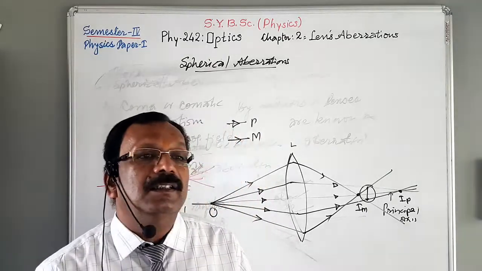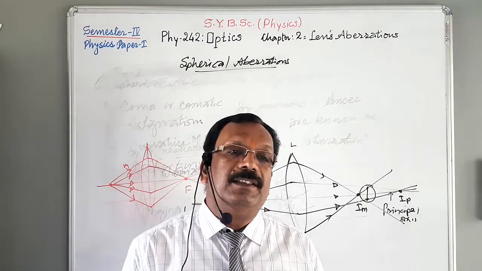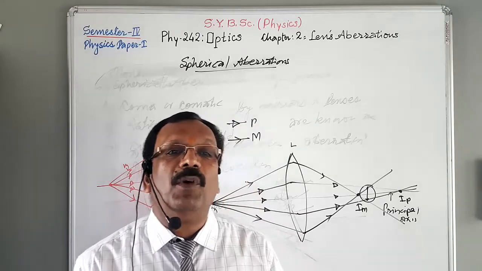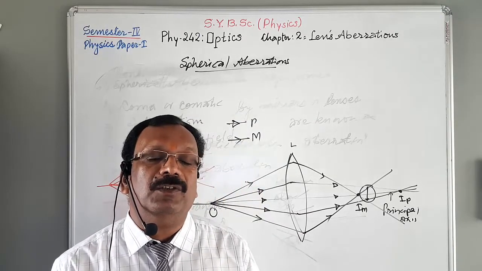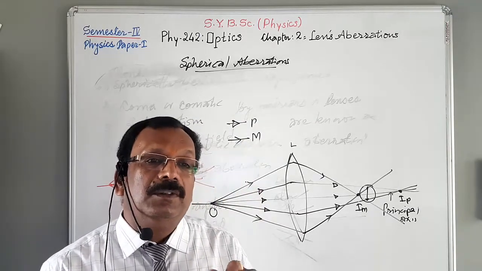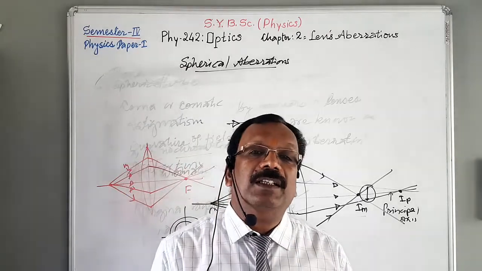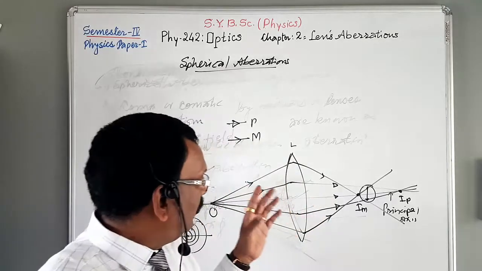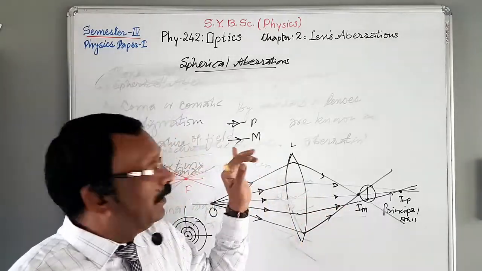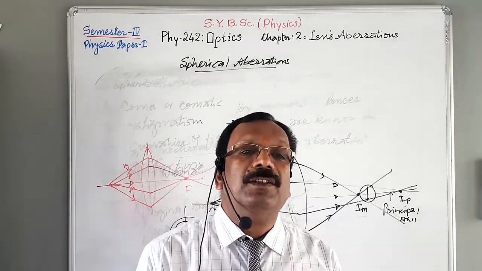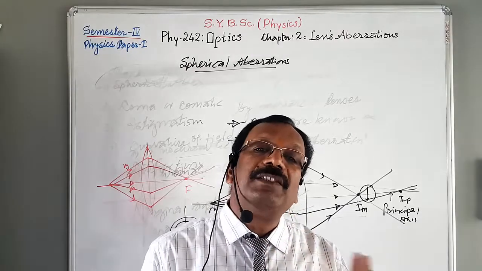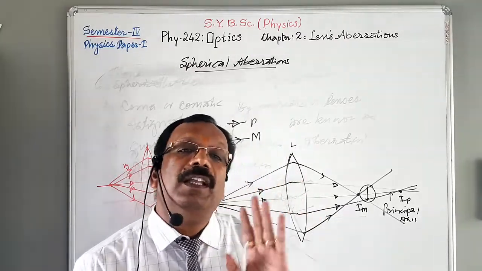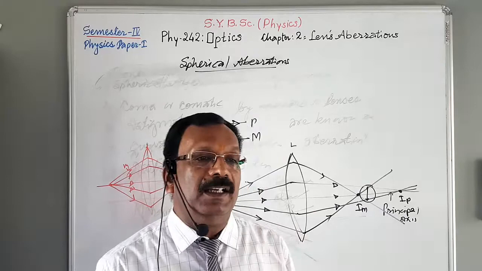Hence in a single sentence we can say that the failure of a lens to form a point image of a point object is called a spherical aberration. Okay, I am again going to repeat this. The failure of a lens to form a point image of a point object is called spherical aberration.